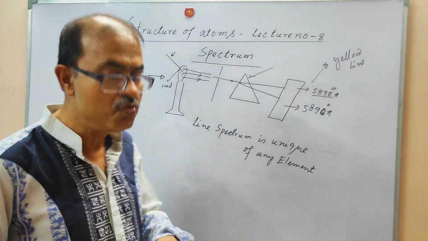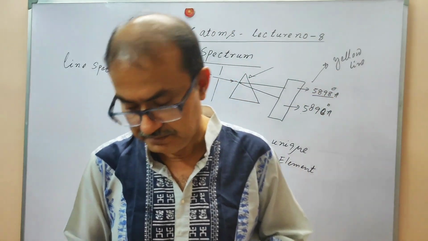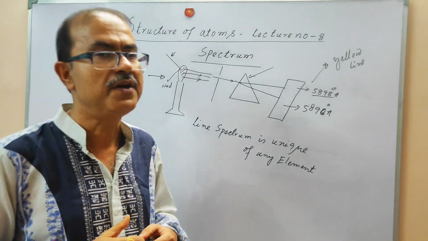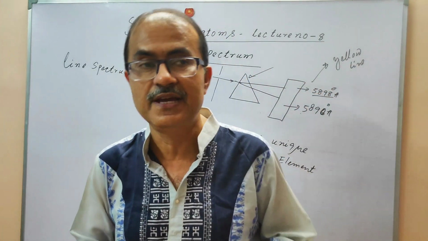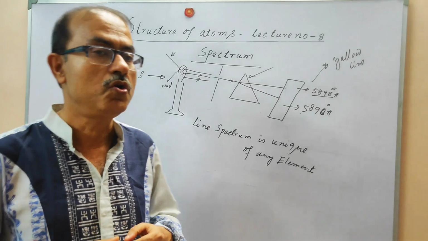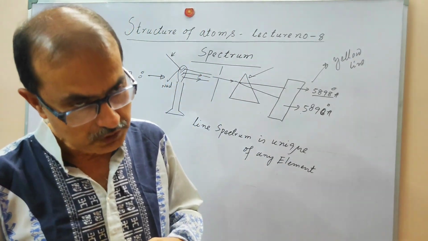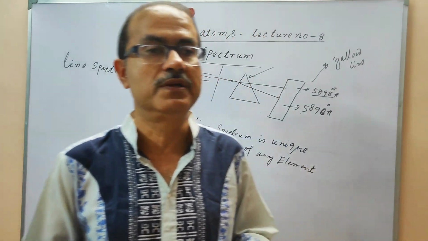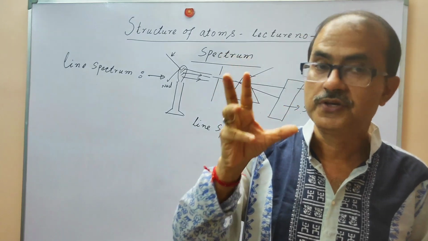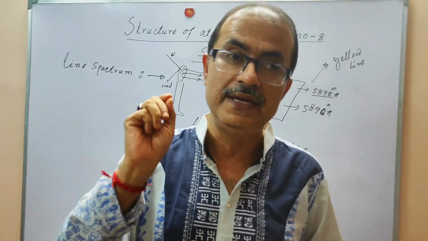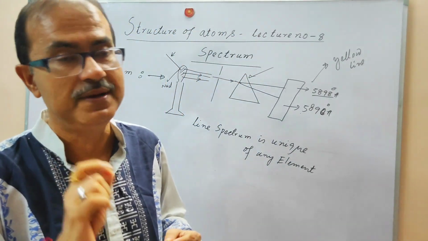The scientist Bunsen used this technique to identify elements. He was the first one to identify elements this way. And in this way, a lot of elements have been discovered, such as gallium, scandium, indium. Even in the sun, from the line spectra of helium, it has been found out that there is helium in the sun.